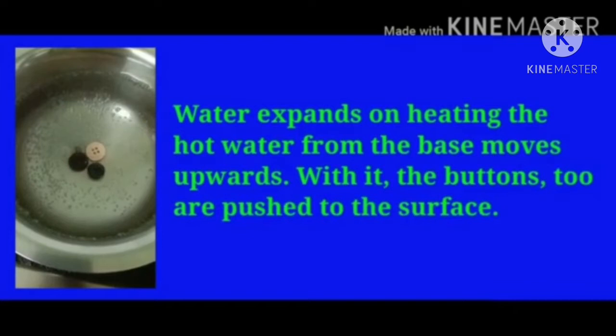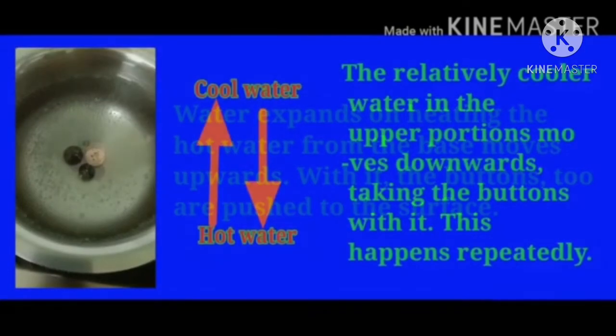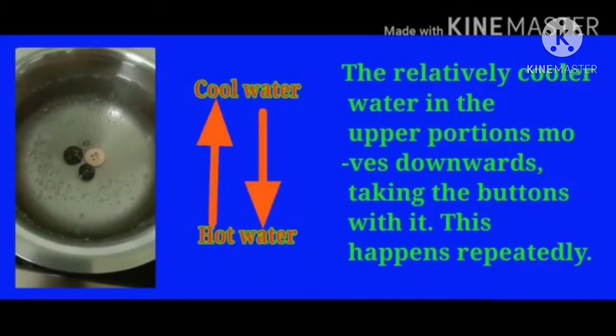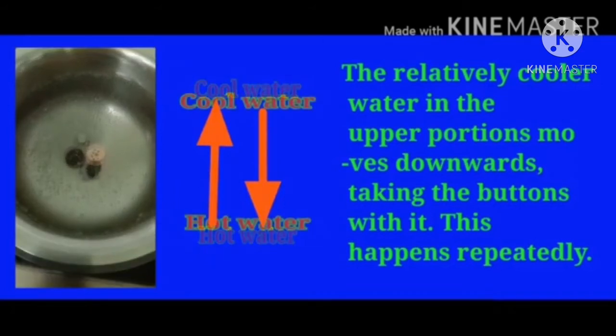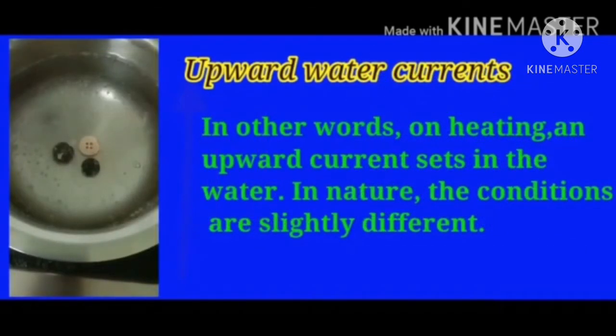With it, the buttons too are pushed to the surface. The relatively cooler water in the upper portion moves downwards, taking the buttons with it. This happens repeatedly. In other words, on heating, an upward current sets in the water.